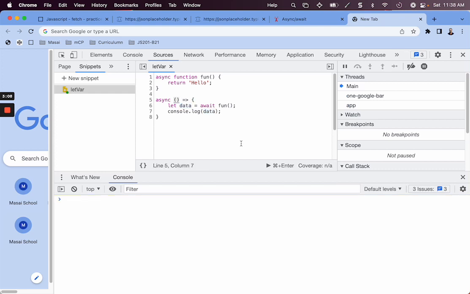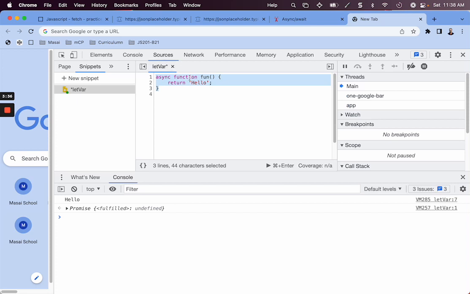we of course need to invoke it, and we can immediately invoke it like this. And it needs to be an async arrow function. Now if I save and run it from line number 7, I should get hello. Okay, so dot then or async await, whatever can be used. The point to remember is that an async function, even if we are returning a simple value from it, will return a promise.